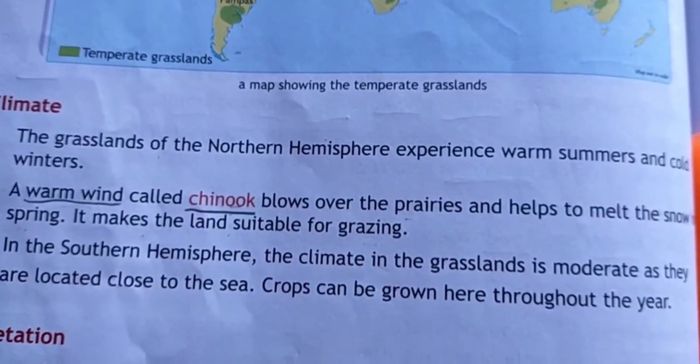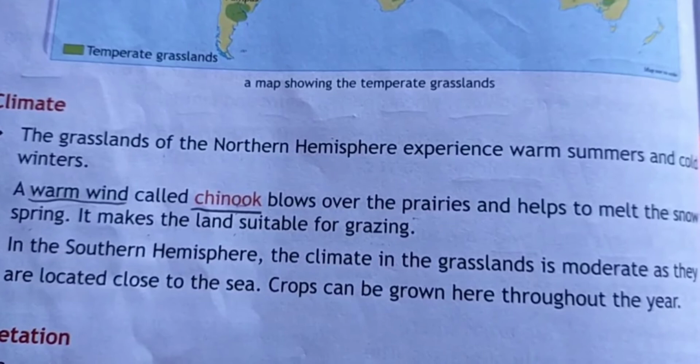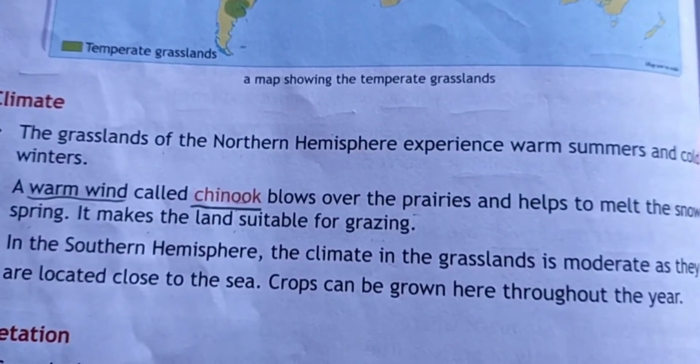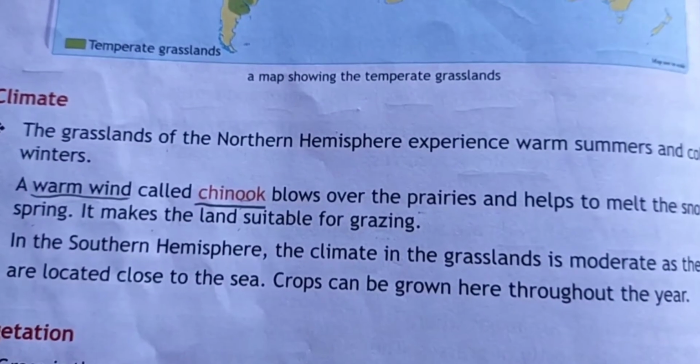In the southern hemisphere, the climate in the grasslands is moderate as they are located close to the sea, and crops can be grown here throughout the year.